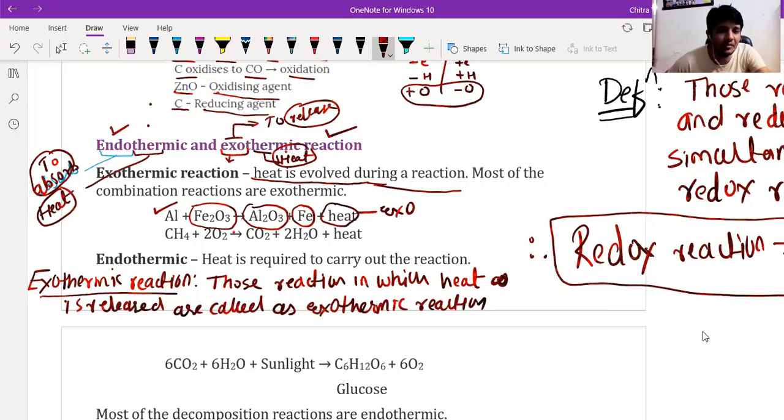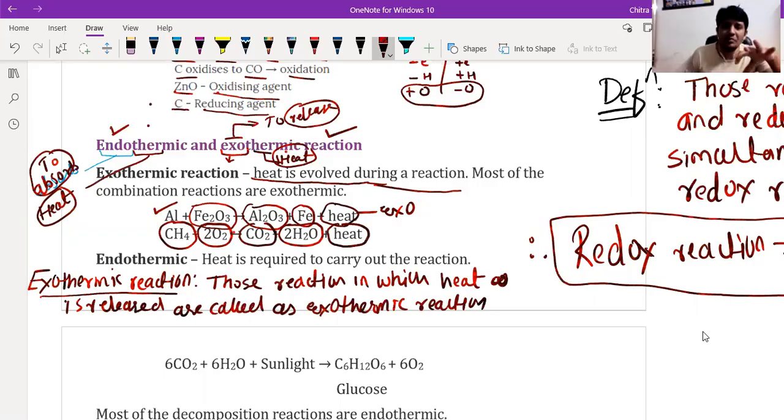Then methane gas, also called biogas, when burned in the presence of excess air, forms carbon dioxide and water. Water is released in the form of water vapor, and during the reaction heat energy is released, and this heat energy is used for cooking. That's why it is also an exothermic reaction.